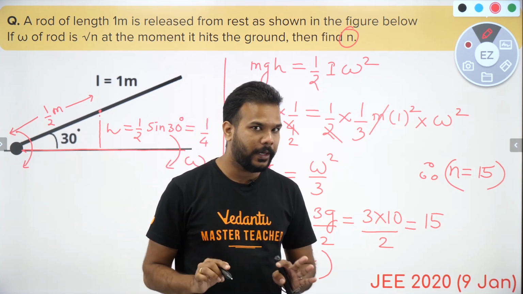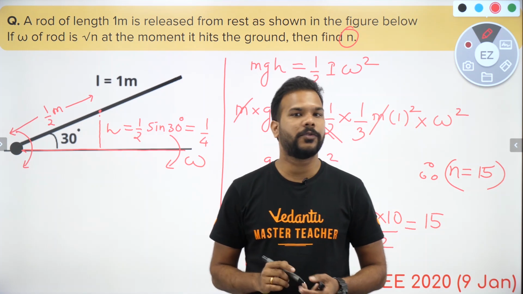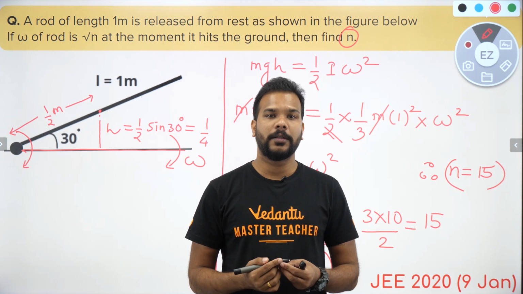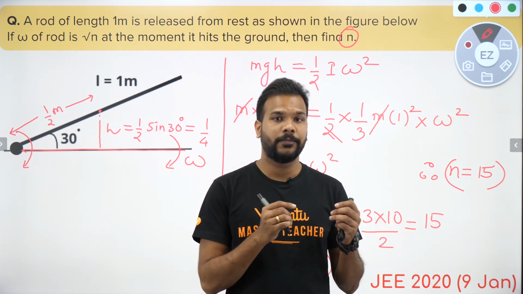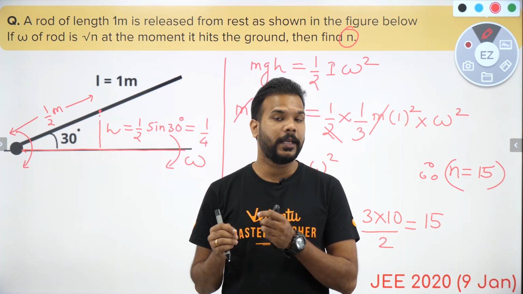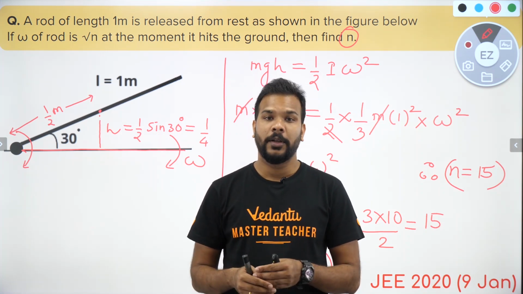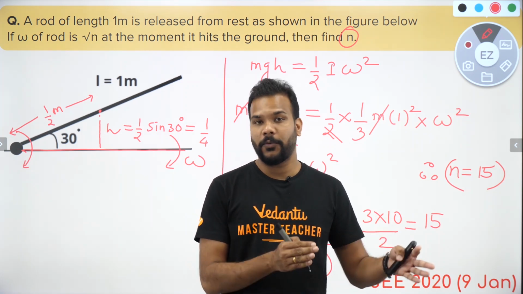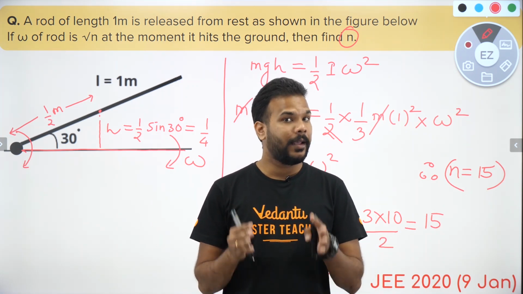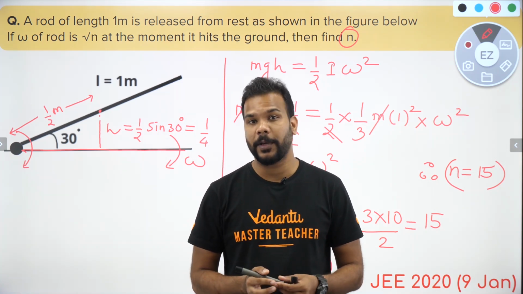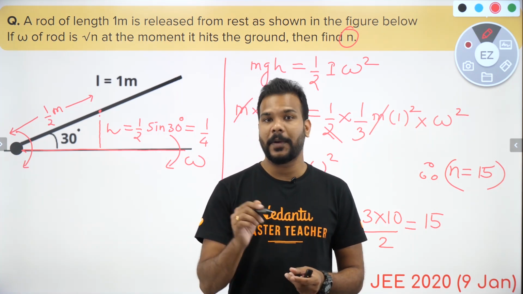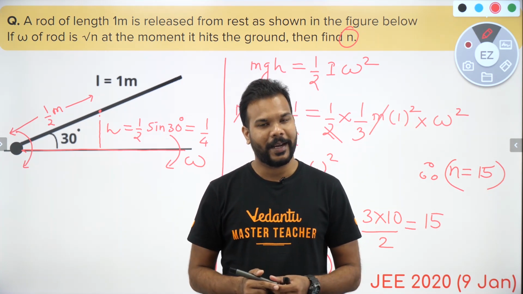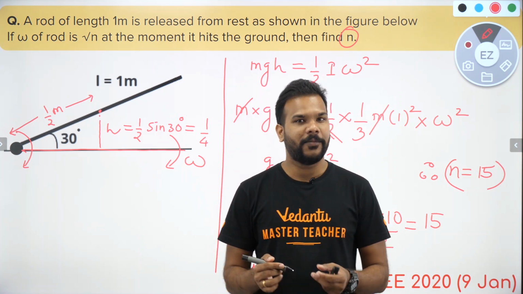Okay guys, in the beginning only I told you that whenever we are solving any questions from rotational motion, this particular chapter can involve concepts starting from vectors, motion in 1D, motion in 2D, laws of motion, friction, work power energy, or center of mass and collision. Everything that you have studied before rotation gets utilized over here, and that is why rotation is one of the most favorite topics of examiners in JEE, because just by asking a single question from this chapter, they can test you in multiple concepts. I hope that these questions are helpful to you so far.